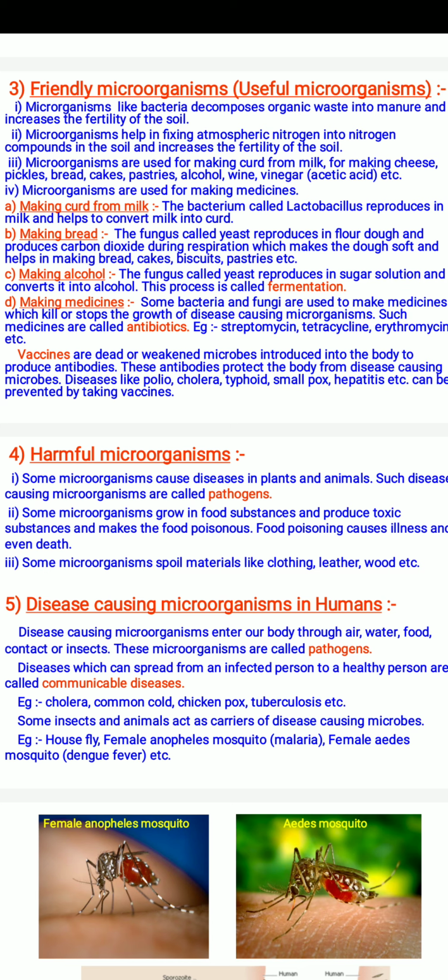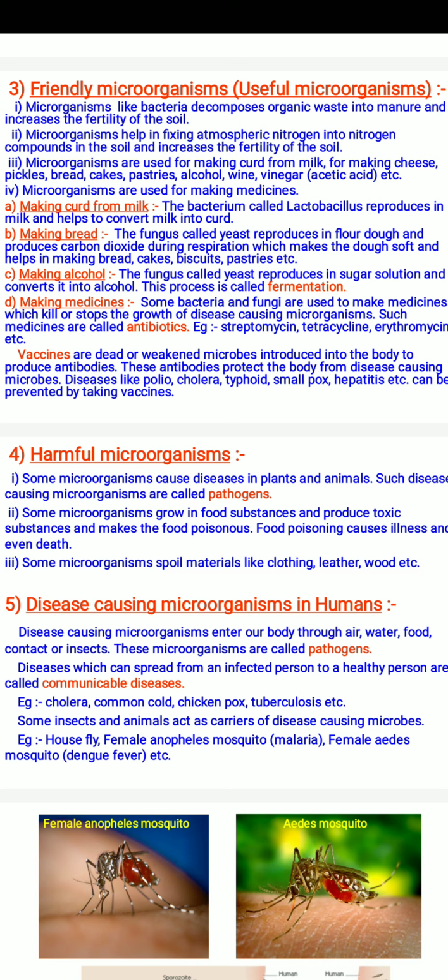Disease causing microorganisms in human beings. How the microbes are causing harm, causing diseases in the human body. Disease causing microorganisms are called pathogens. They enter inside the body through air, water, contaminated food or insects. These microbes are called pathogens.